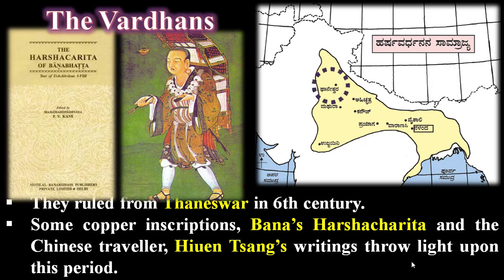So we will get more information about the Vardhanas from Banabhatta's Harsha and the Chinese traveler Hiuen Tsang.